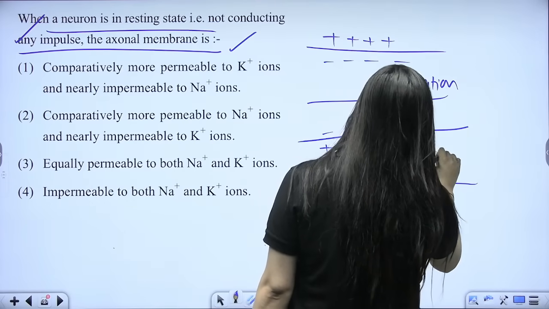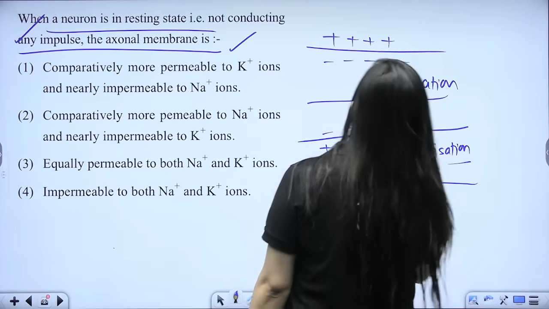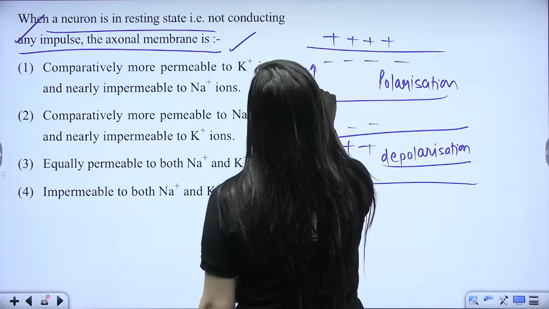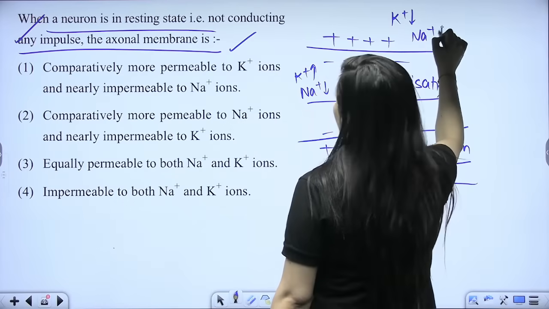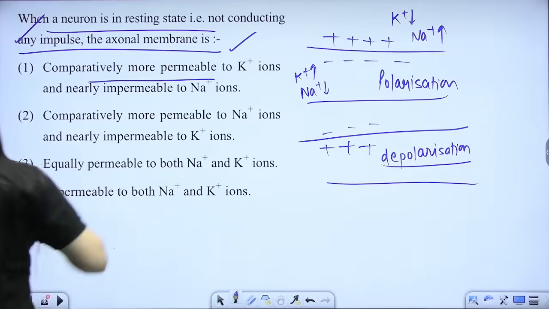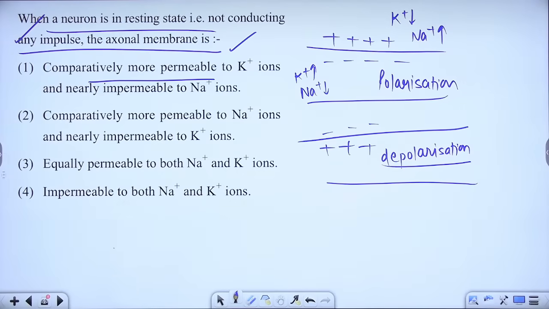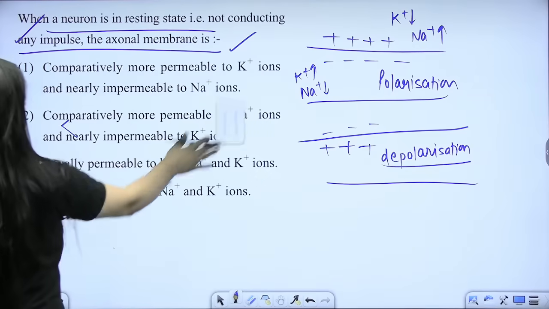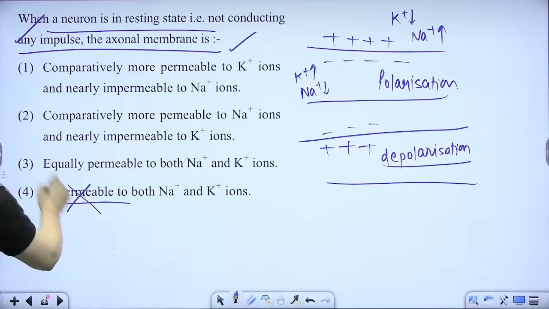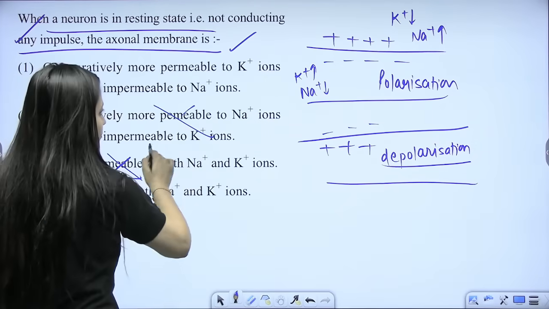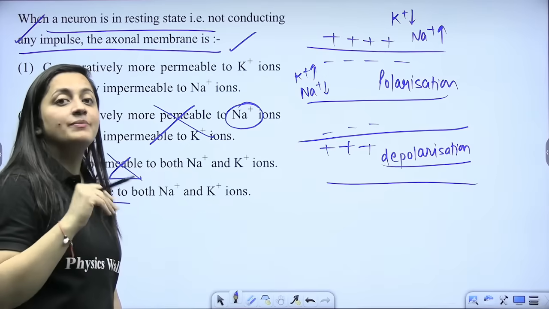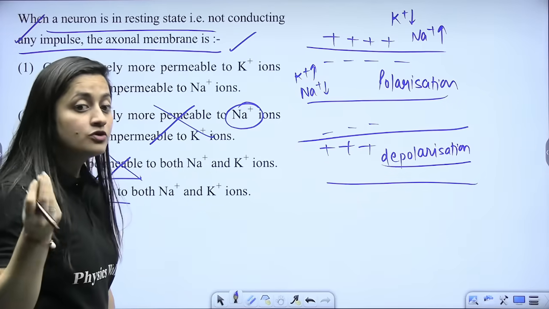So now because it is resting, always remember, inside potassium is more, sodium is less. Outside sodium is more, potassium is less. Now let's see the options. Comparatively, right, not conducting, more permeable to potassium ion, nearly impermeable. Not more permeable to sodium, no. Impermeable to both, not at all. Equally permeable to both, not at all. More permeable to sodium, no. It will be more permeable when there is depolarization, but that will be also for a few seconds.